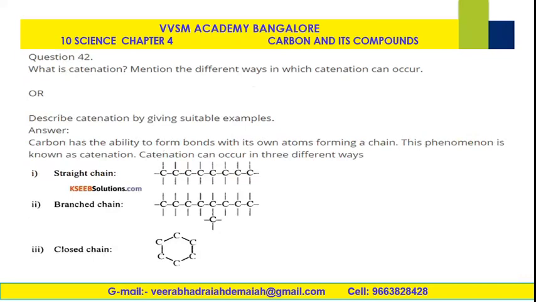Question number 42, what is catenation? Mention the different ways in which catenation can occur, or describe catenation by giving suitable examples. The straight chain structure, branched chain structure, and closed chain structure. This is very important. Branched chain is nothing but isomer structure. Straight chain is nothing but the long chain structures of hydrocarbons. Closed chain is nothing but cyclohexanes, where we can close the chain. The benzene ring also comes under aromatic hydrocarbons, and also under closed chain.